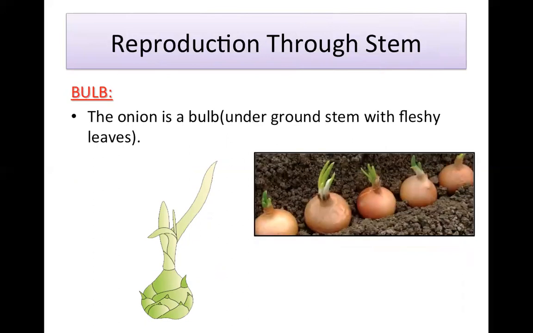Now bulb, the onion is a bulb, an underground stem with fleshy leaves. Many a times you have seen this type of onion, a growing onion, and it is also available in the market. You can see it very easily. You can take one onion, partially dip it in water. You will see that leaves will start coming.